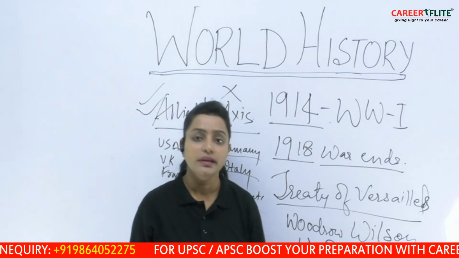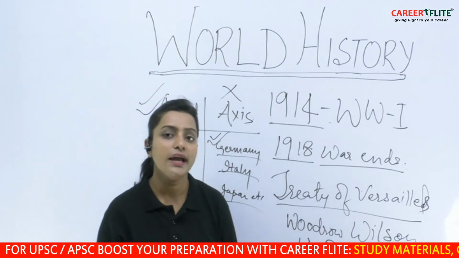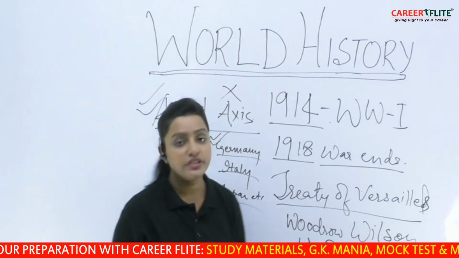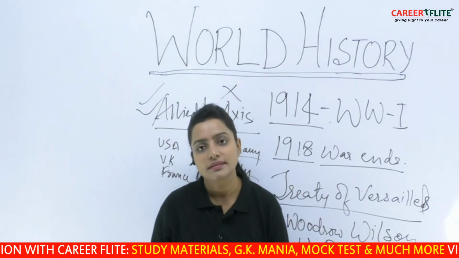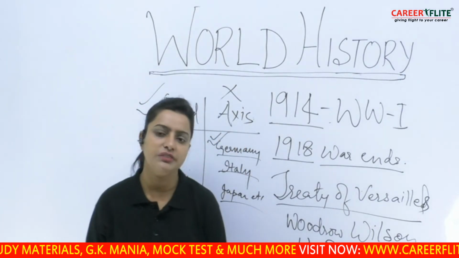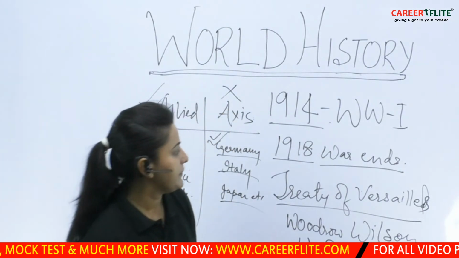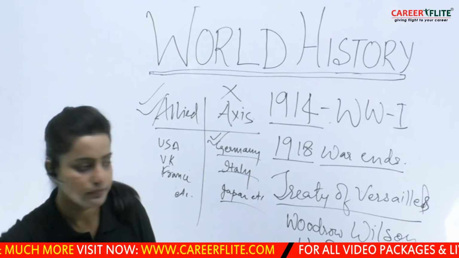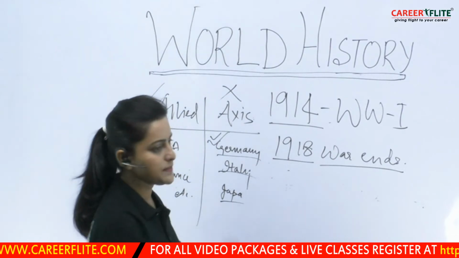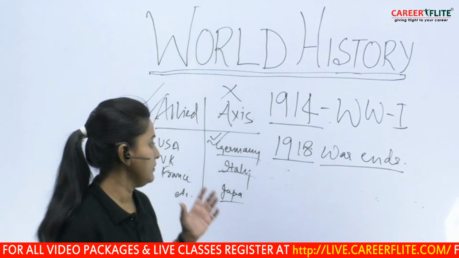On the other hand, the 14 Points of Wilson or the Treaty of Versailles was also a part of that, which imposed many impositions on the Axis powers, whereby these Axis powers later became very weak in all spheres, be it financial, social, cultural, etc. So, what we see is that after this war ends in 1918, the Axis powers are in a very pathetic condition.